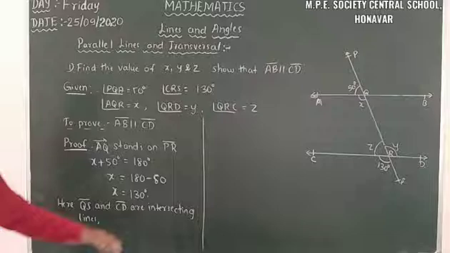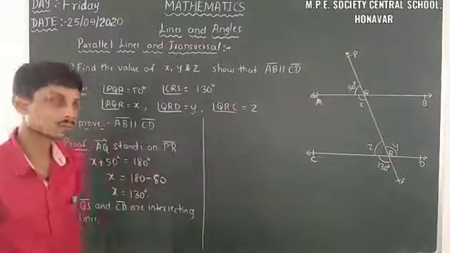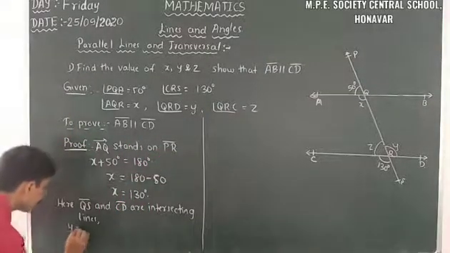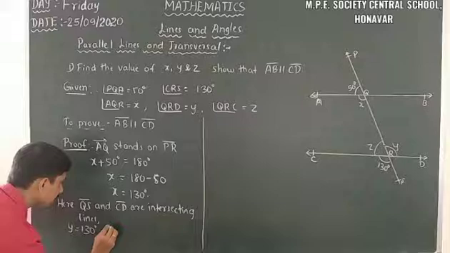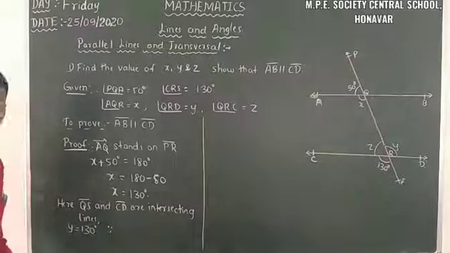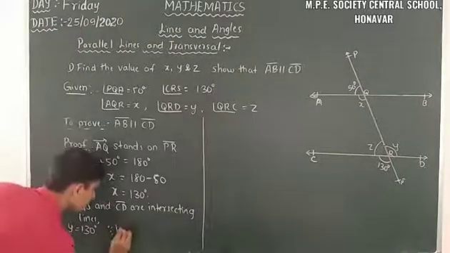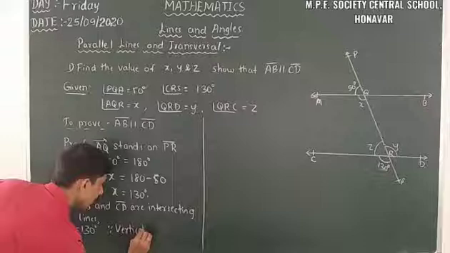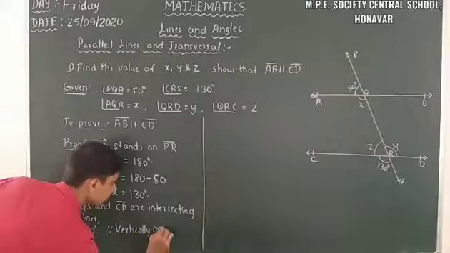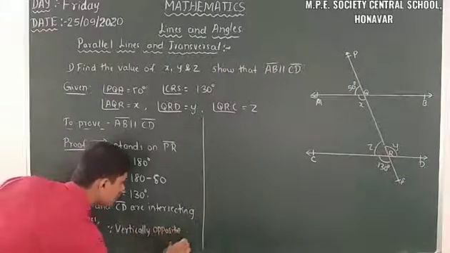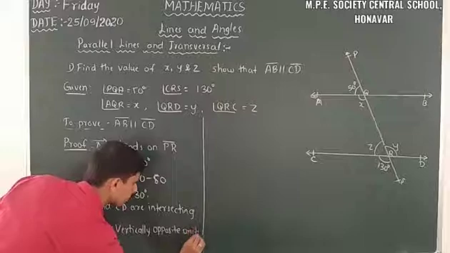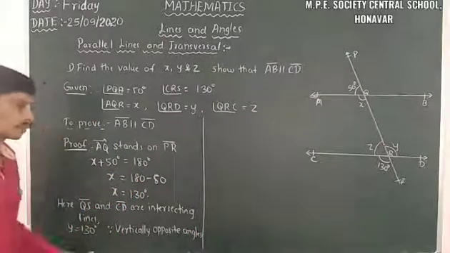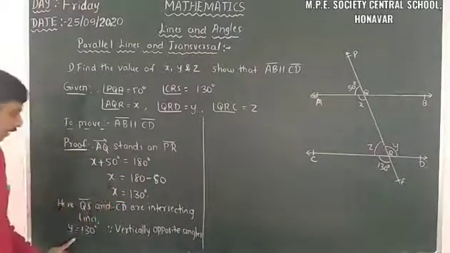Then we have the value of y is equal to 130 degrees. The value of y is equal to 130 degrees because they are vertically opposite angles. Yes. Then we have the value of x, the value of y.